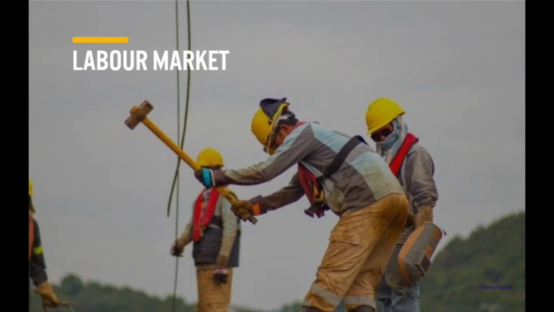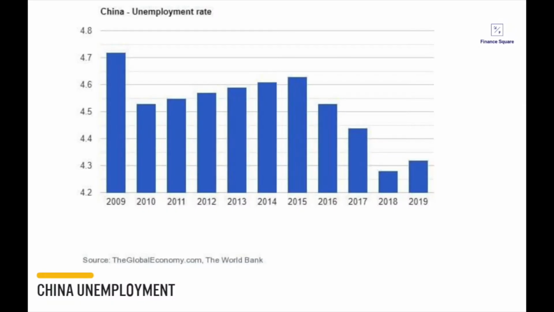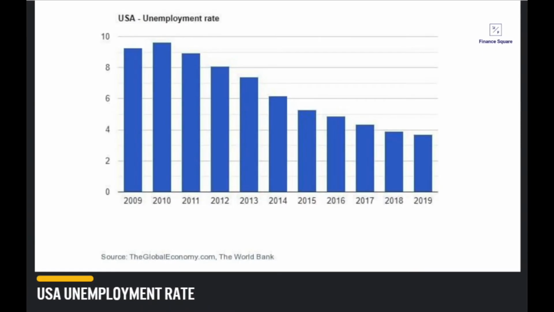Labor market. The labor market, also known as the job market, refers to the supply of and demand for labor, in which employees provide the supply and employers provide the demand. It is a major component of the economy. Now, when looking at China's unemployment rate for the past 10 years, China has an average of 4.52%. And when looking at the US unemployment rate for the past 10 years, it has been over 6.5%.